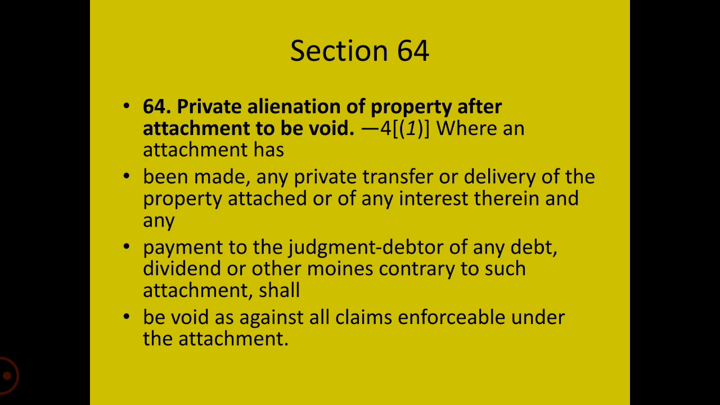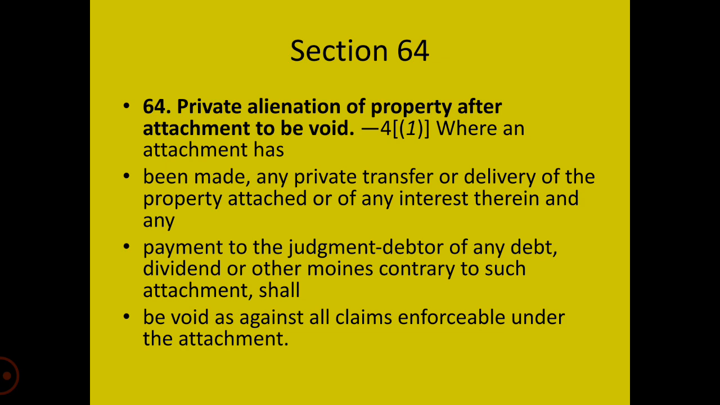Subsection 1 states that private alienation of the property after the attachment is void. When an attachment has been made, any private transfer or delivery of the property attached or any interest therein, and any payment to the judgment debtor of any debt, dividend or other monies contrary to such attachment shall be void as against all claims enforceable under the attachment.